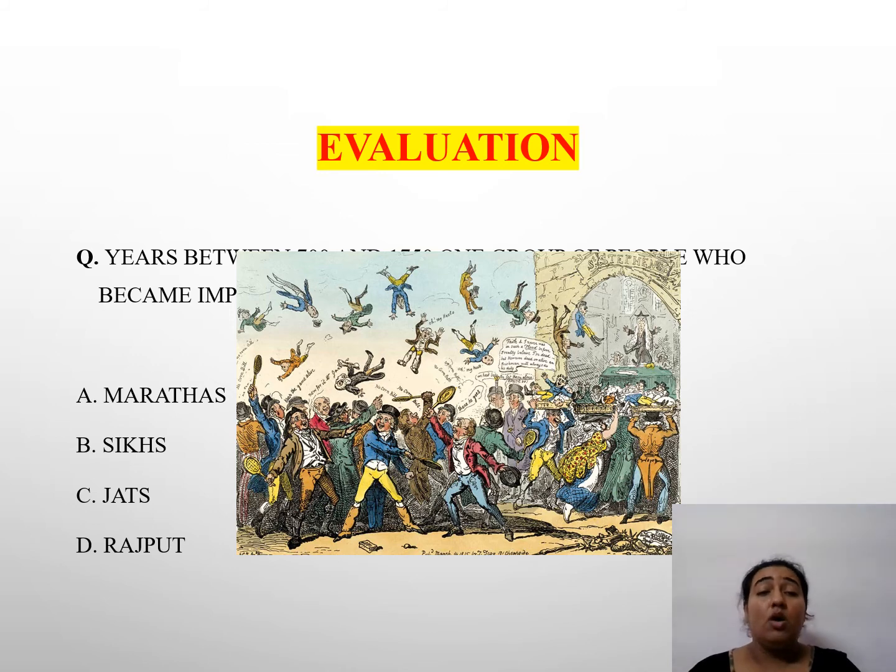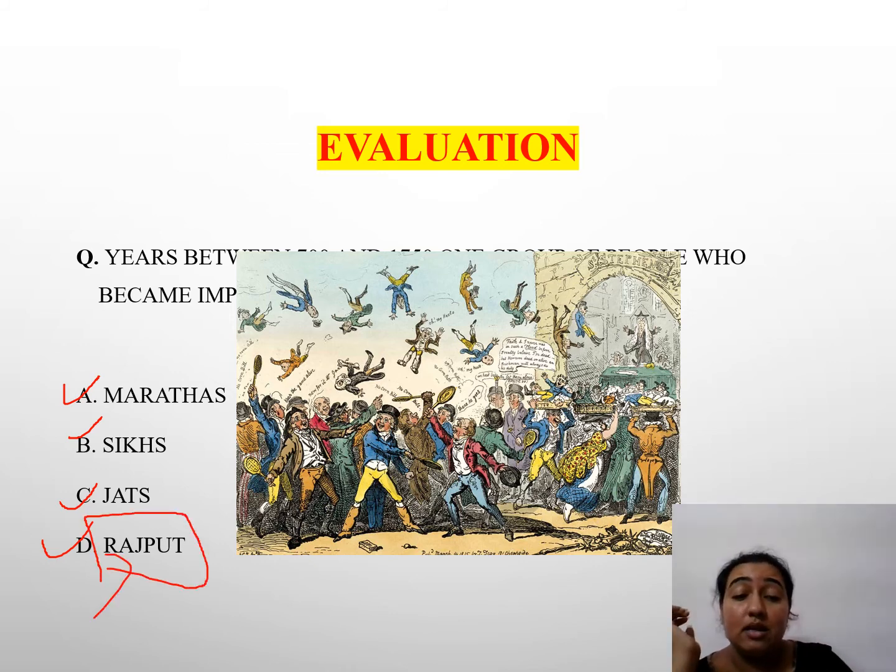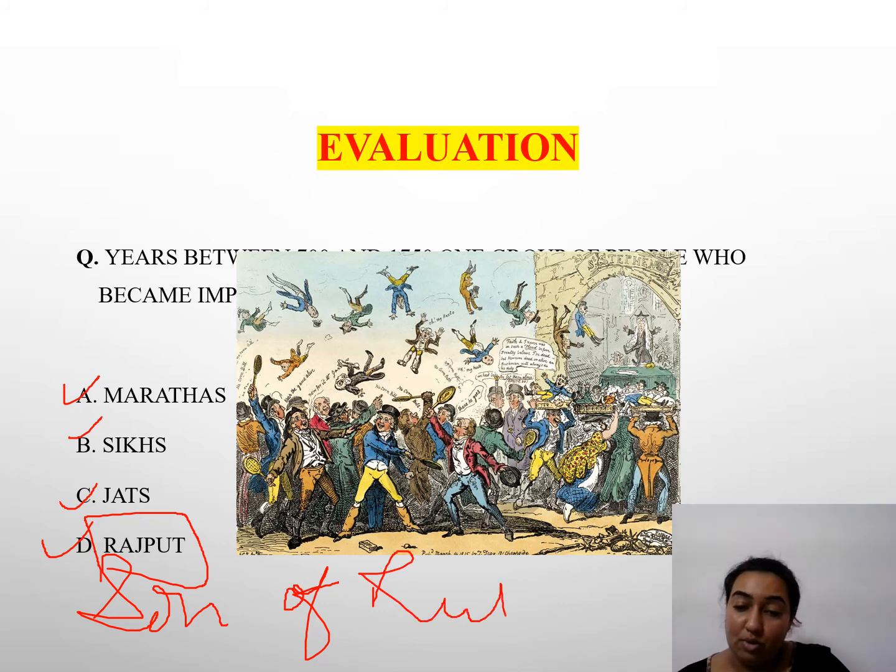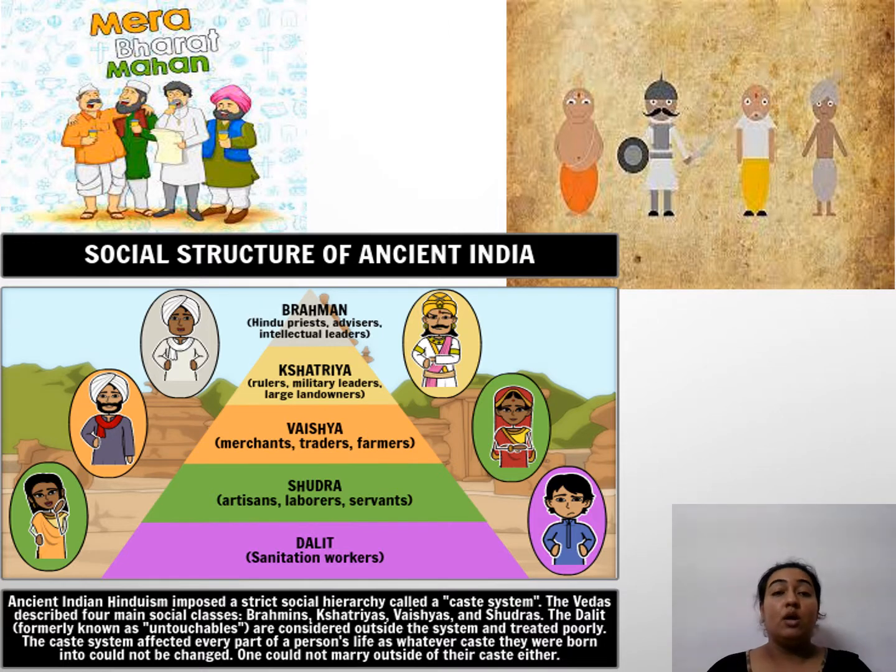Evaluation time. Okay, years before government became important, who were the most important people? Marathas, Sikhs, Jats or Rajputs? What do you think, who was important? Yes, Rajputs were the most important because they were known as son of a, किसका पुत्र थे वो? Son of a ruler. Fine. So I hope the concept is clear to all of you.